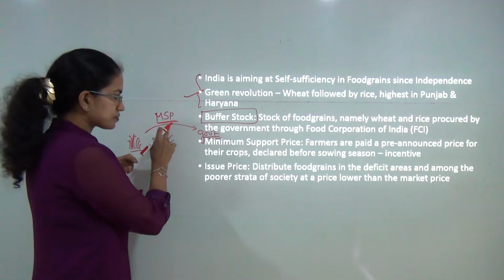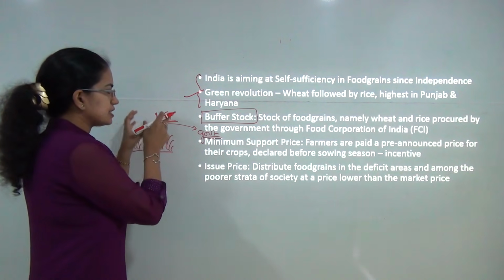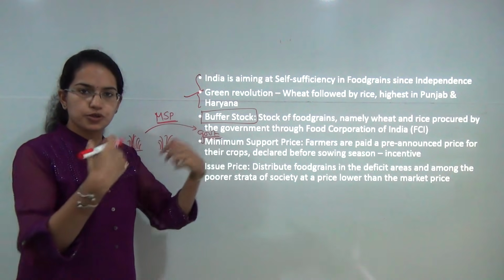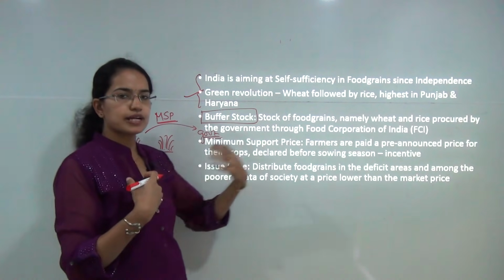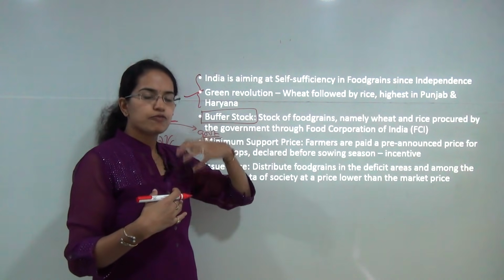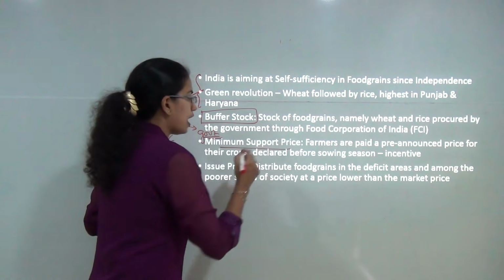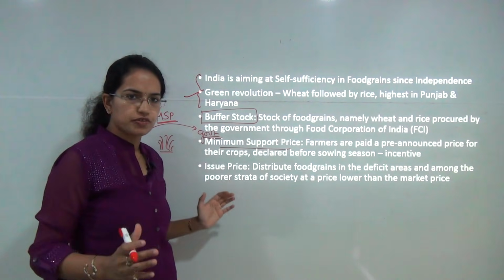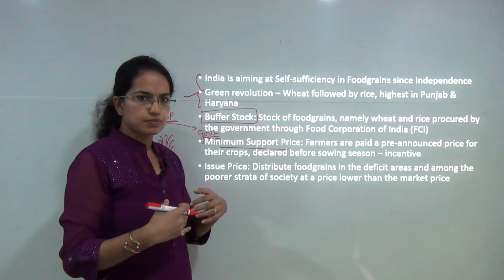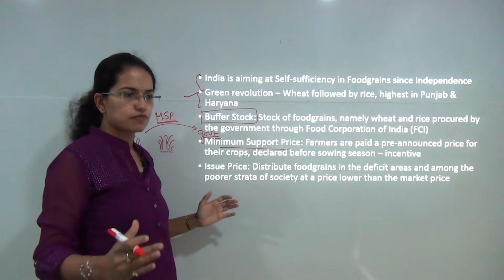Again, this is the price at which the government is procuring. So let's say if I am the government and I am getting the food grains at this price, that is the minimum support price. Once I have this stock with me, I took it at a minimum support price, I have a buffer stock with me.